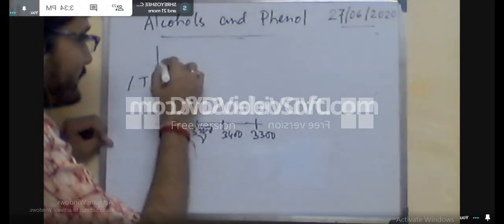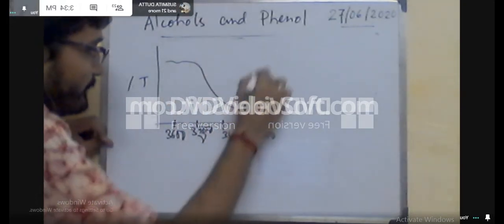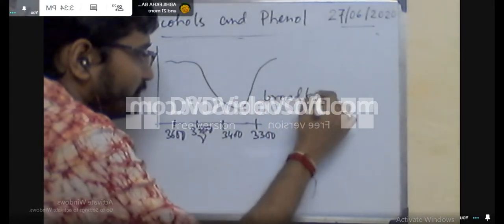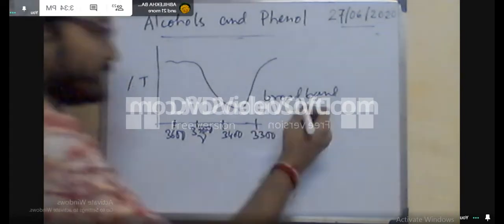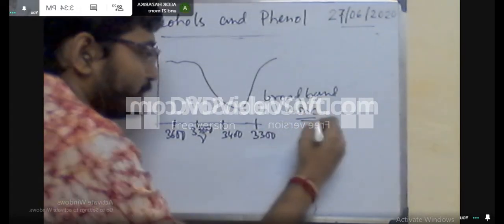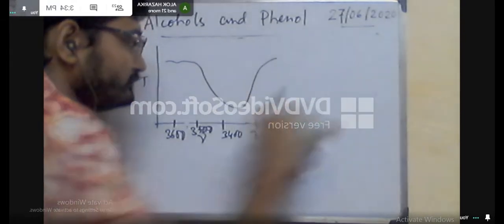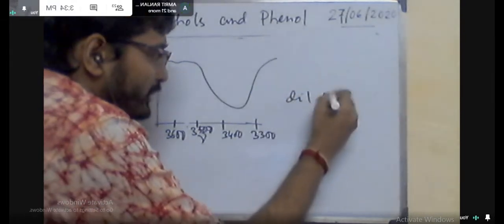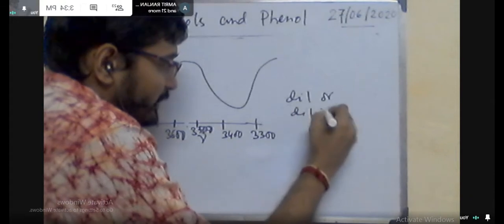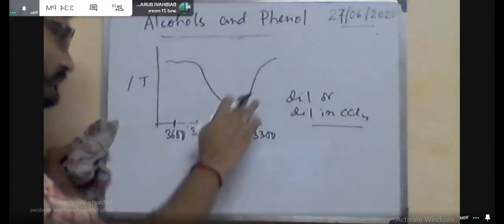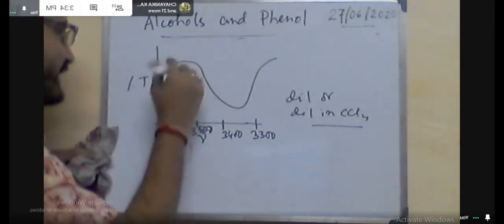When it is simply dilute, or dilute in CCl4, then you will get this broad band and simultaneously a sharp peak at 3600 centimeter inverse. That means free OH is present and hydrogen bonded OH is present.